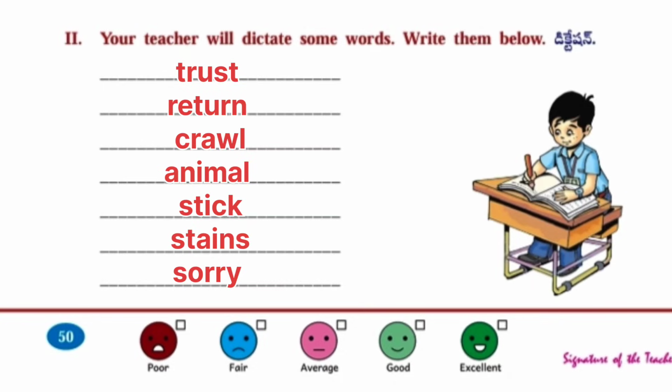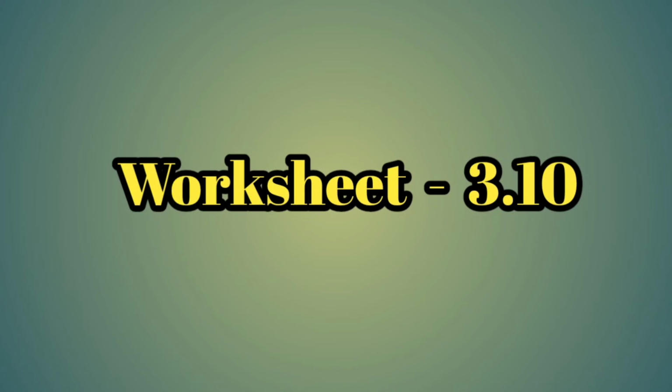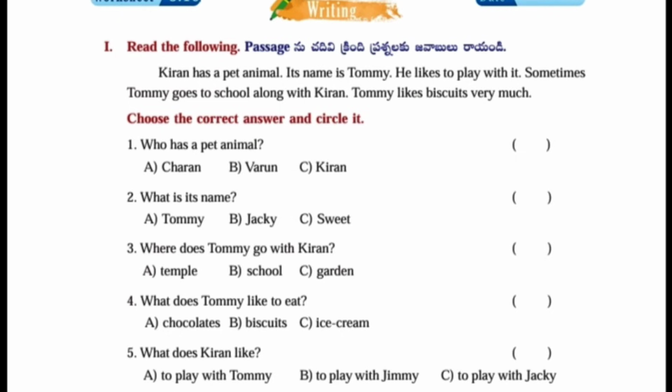Next, worksheet number 3.10. First one, read the passage. Kiran has a pet animal. Its name is Tommy. He likes to play with, like that a paragraph is given.